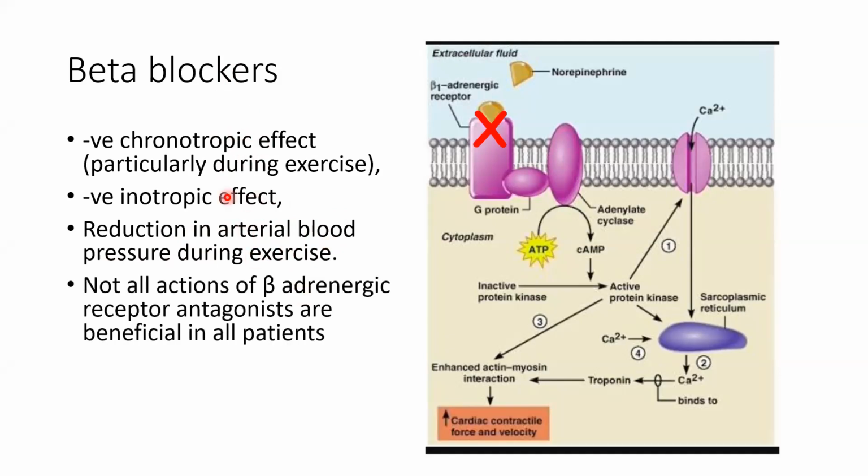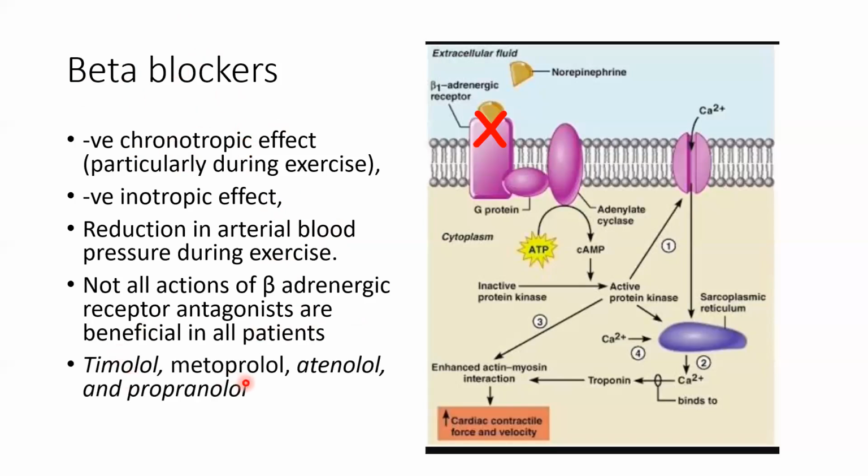All these effects, negative chronotropic, negative inotropic, reduction in blood pressure, are not required by all the patients. Okay, and that's why the doctor will first measure which patient needs all this, then only he will prescribe beta blocker. But this is one of the preferred choices of drug for angina management. Timolol, metoprolol, atenolol, and propranolol are preferred beta blockers for angina management. Okay, one thing, beta blockers will be given in treatment of angina or prevention of angina.